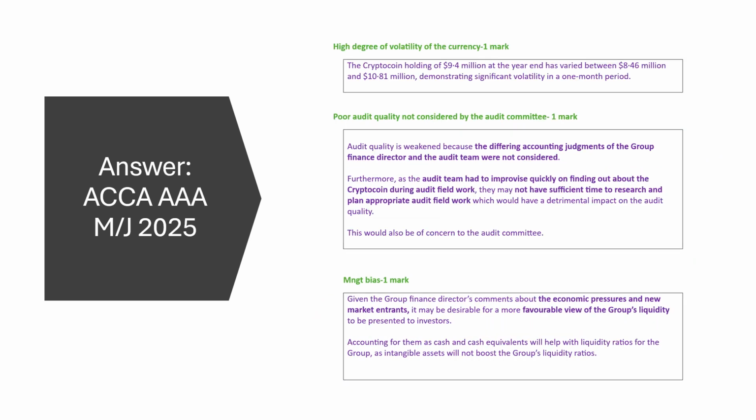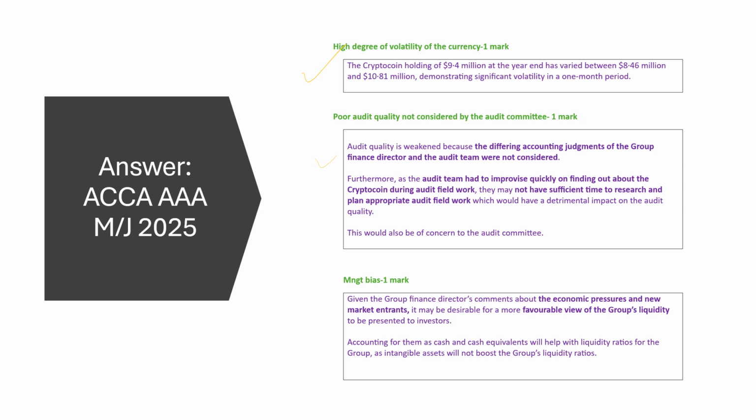Just before we talk about what the audit committee has not done, we can get an additional mark for talking about the fact that there's a high degree of volatility of the currency because of that movement within 1 month, which means this is a bigger risk. And based on all of this information, I have 2 concerns which indicate that audit quality was not monitored.